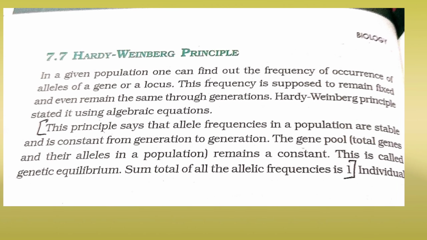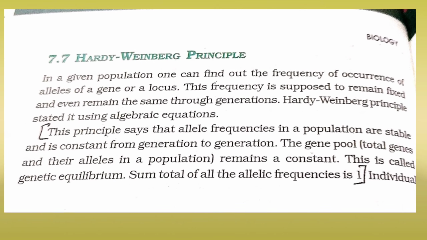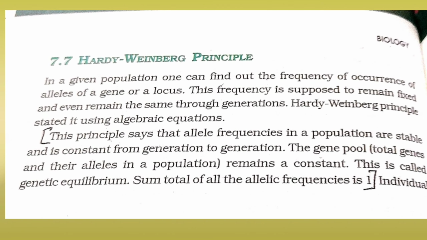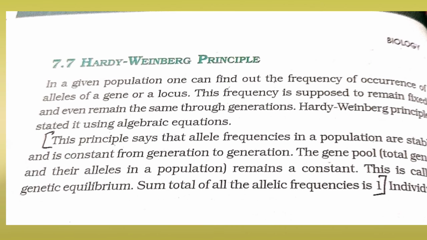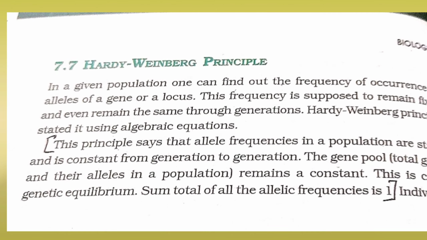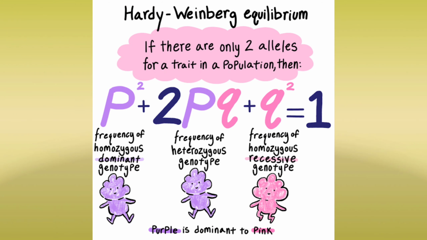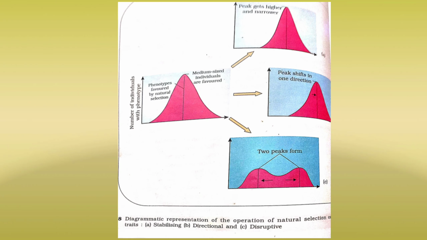According to these scientists, the gene pool, that is the total genes of a particular population, and their alleles remain always constant. Any change in this frequency which deviates from this equilibrium results in evolution of an organism. The deviation from the equilibrium results in change in the organism, bringing about formation of a new species.